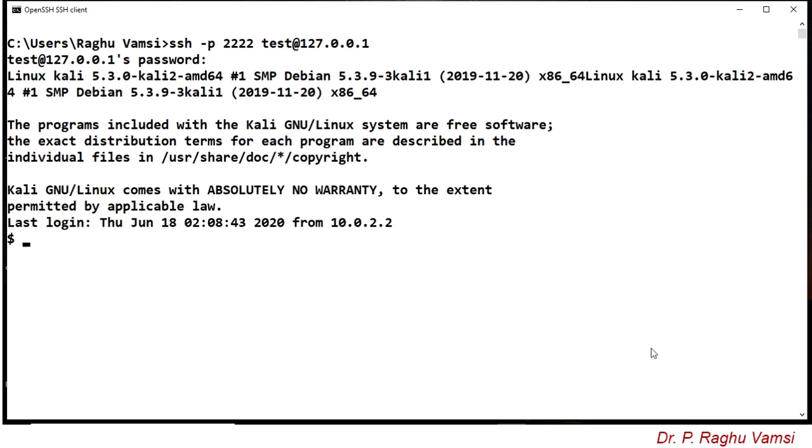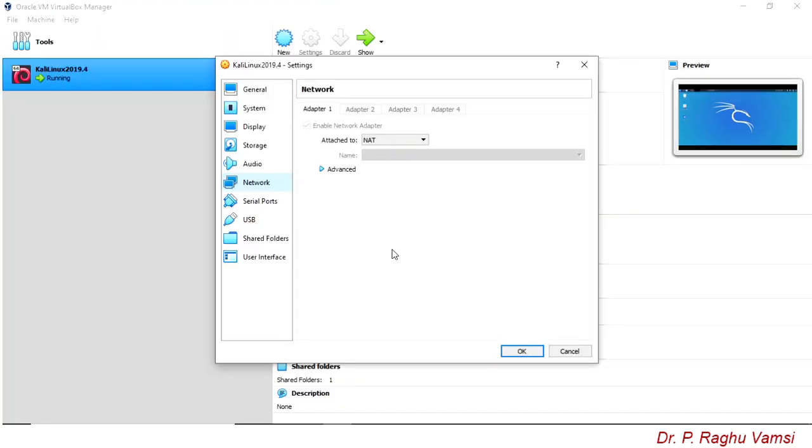That means we are accessing the Kali Linux remotely via the SSH terminal. So this is the way SSH works with the help of Oracle VirtualBox. That means how you can access the virtual machine operating systems from the host computer or from any other remote computer via SSH.